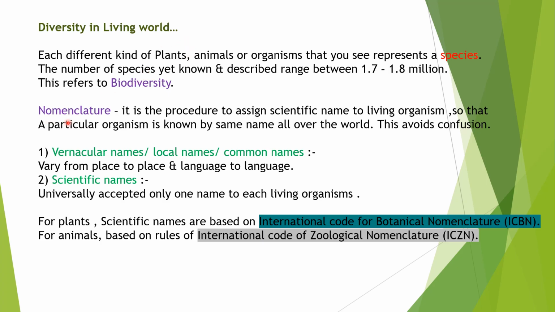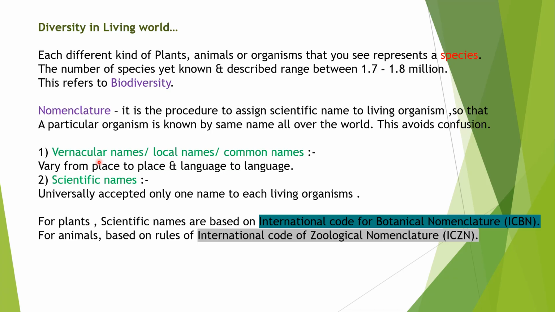Then what is the meaning of nomenclature? Simply, nomenclature means assigning a scientific name to a living organism so that a particular organism is known by the same name all over the world. So this avoids confusion. Nomenclature means assigning a scientific name to any living organism. Here you can see two types of names that can be given to any organism.